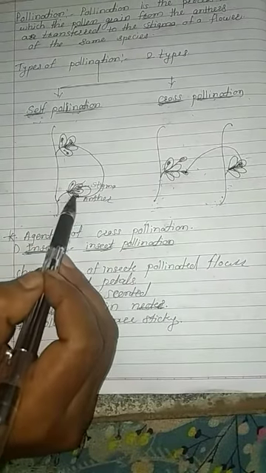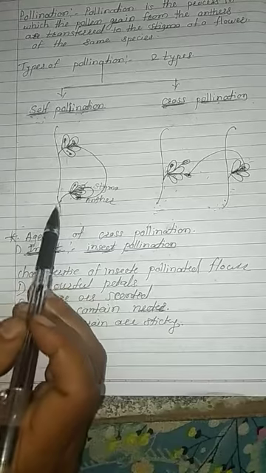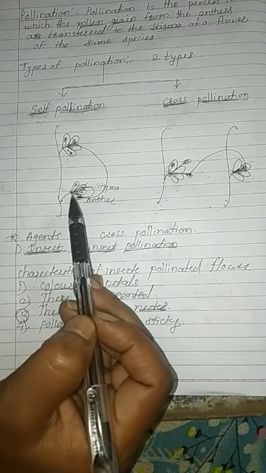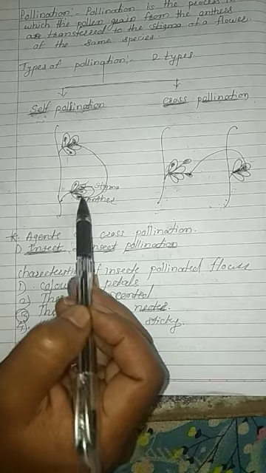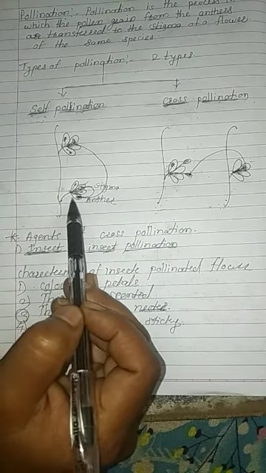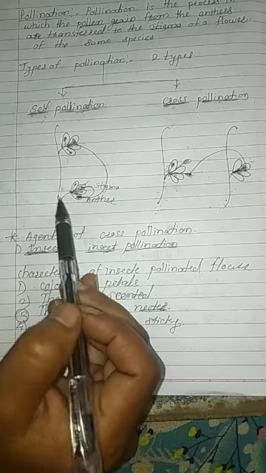With the help of a diagram we will see. This is a bisexual flower. In the previous video I explained what is meant by bisexual and unisexual. Bisexual means the flower contains both anther and stigma.